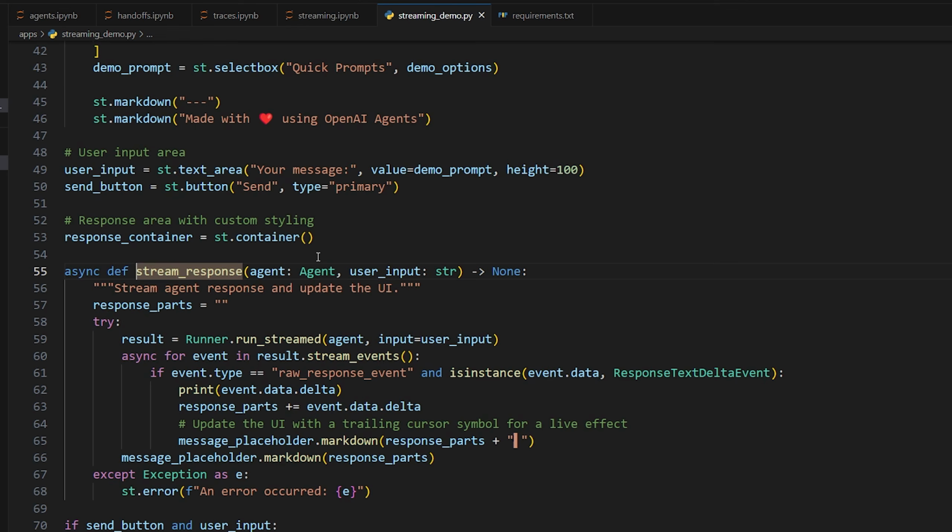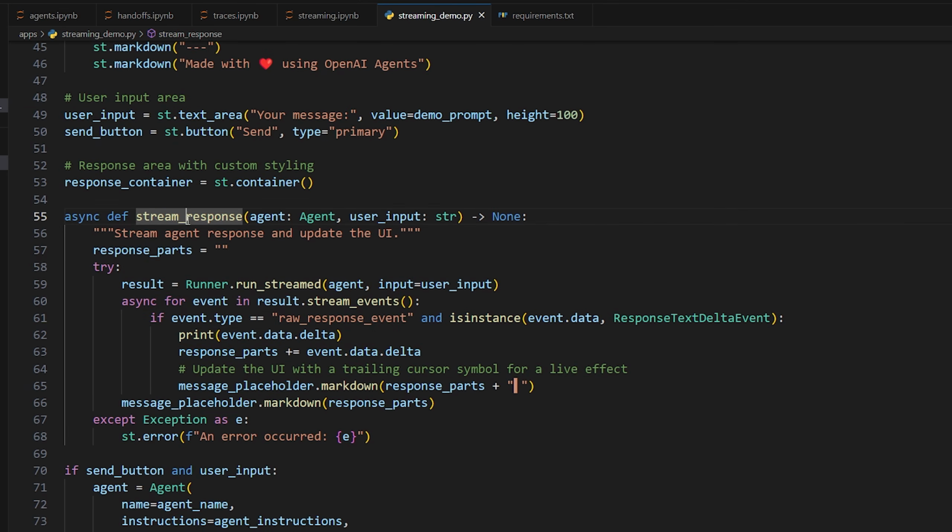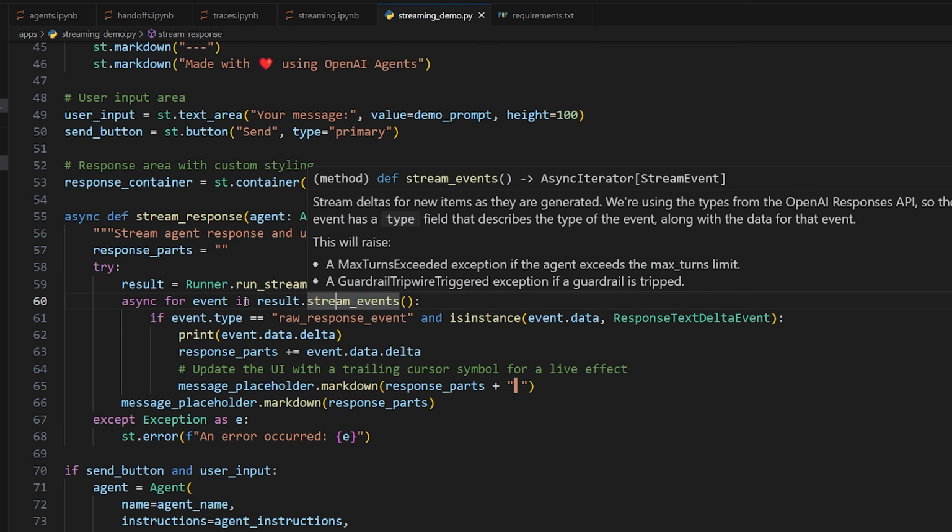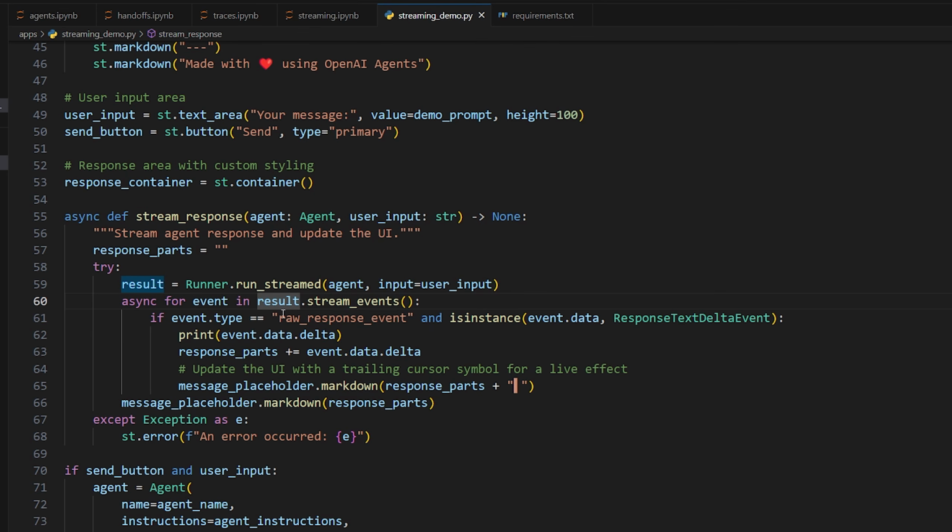Okay, so taking a look at the function above, it's an async function because we're streaming. We're simply doing runner.runStreamed as we learned about before, passing the input and the agent, and then we're listening to those stream events as they come in using this for events loop here. So result.stream events, for events, we're checking to see if it's a raw response event and if it's a response text delta event type in terms of the actual data of the event.